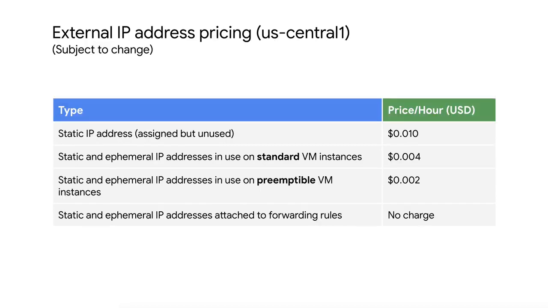Now, you are charged for static and ephemeral external IP addresses. This table represents the external IP pricing for US Central 1 as of this recording. You can see that if you reserve a static external IP address and do not assign it to a resource, such as a VM instance or a forwarding rule, you are charged at a higher rate than for static and ephemeral external IP addresses that are in use. Also, external IP addresses on preemptible VMs have a lower charge than for standard VM instances. Remember, pricing can always change, so please refer to the documentation link in the slides.